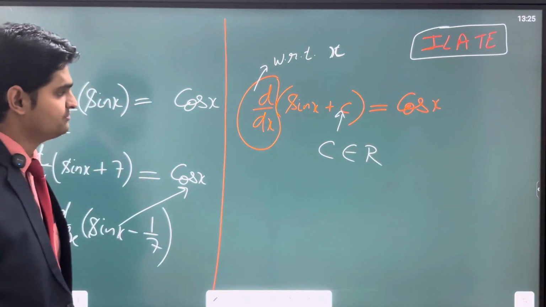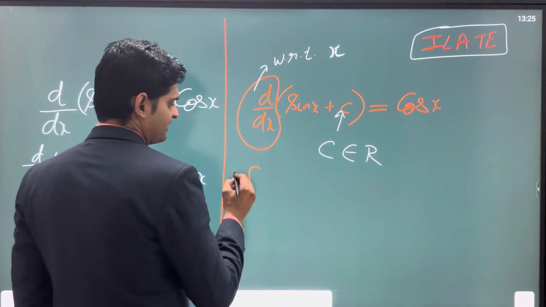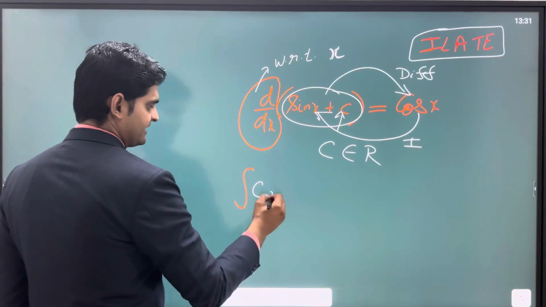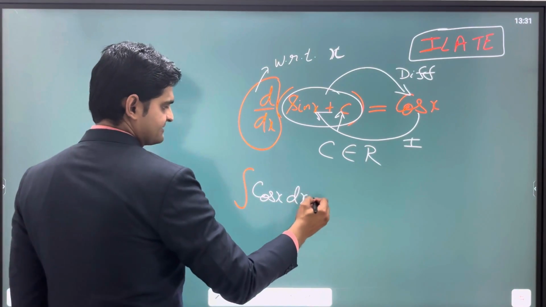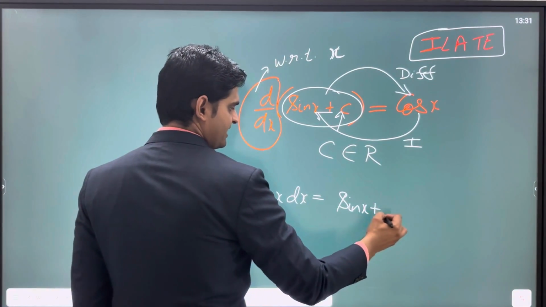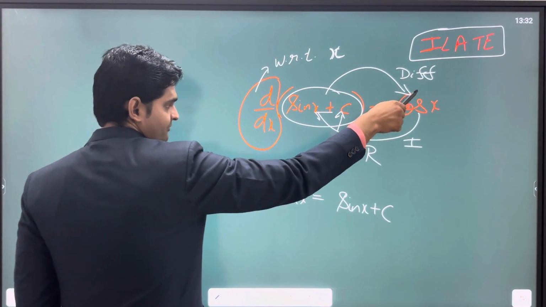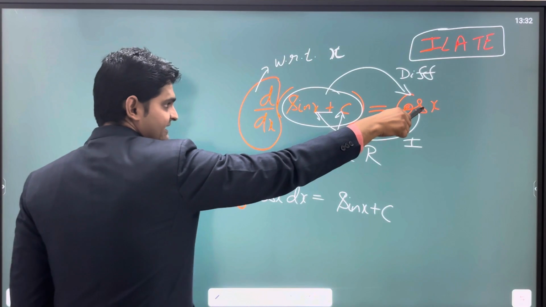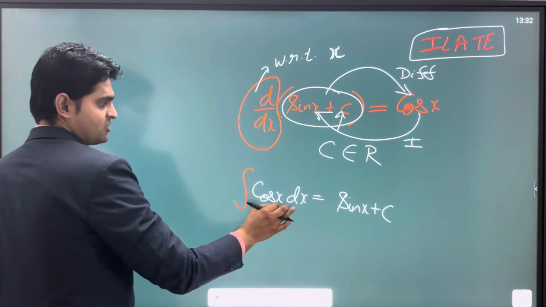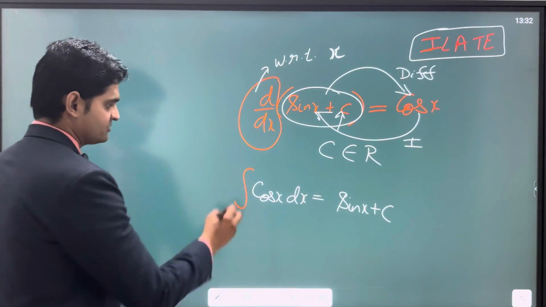So the way we have a symbol in differentiation, similarly we have a symbol in integration. This is the symbol for integration, right? The integration of cos x with respect to dx is sin x plus c. Yes, you have understood it well. We were differentiating this function and we got cos x. Now if we integrate this function, or do the anti-differentiation of it, we will return to its primitive state. So the integration of cos x with respect to x will be sin x plus c, right? So this is the first formula.